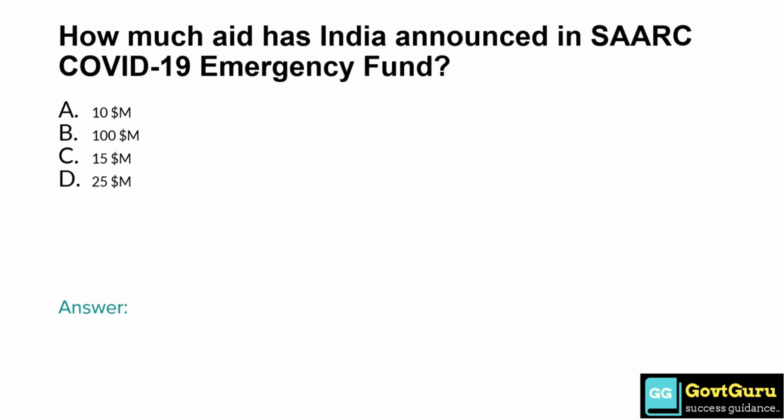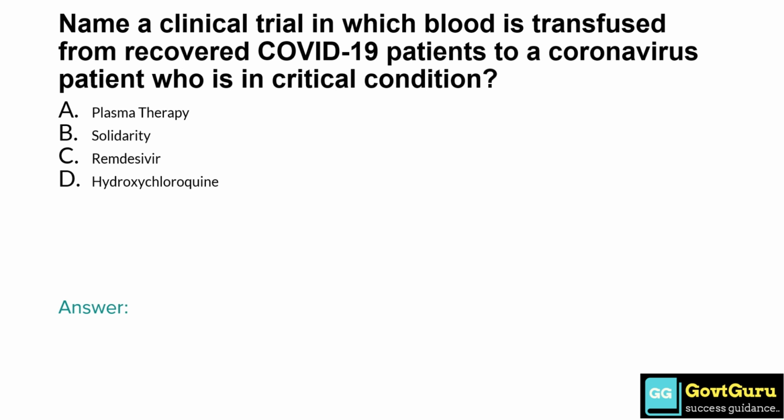How much aid has India announced in SARS COVID-19 emergency fund? Option A $10 million, option B $100 million, option C $15 million, option D $25 million. So the answer is option A $10 million. Name a clinical trial in which blood is transfused from recovered COVID-19 patients to a coronavirus patient who is in a critical condition. Option A, plasma therapy. Option B, Solidarity. Option C, Remdesivir. Option D, hydroxychloroquine. So the answer is option A, plasma therapy.